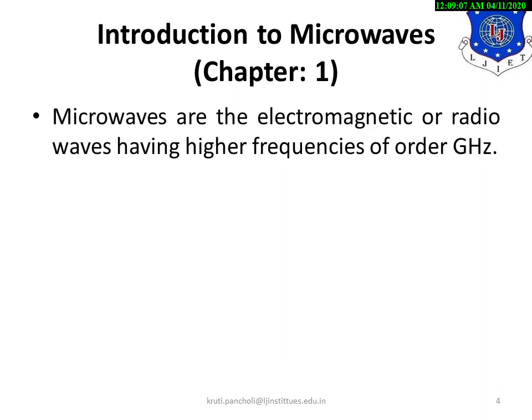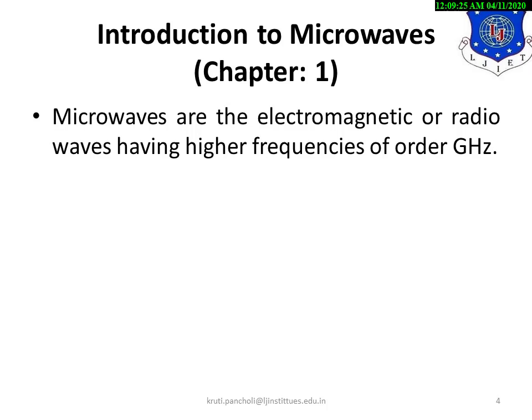First of all, what are microwaves? Microwaves are electromagnetic or radio waves having higher frequency, of the order of gigahertz. As the name implies, they are very short waves.